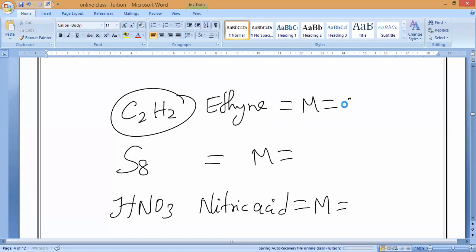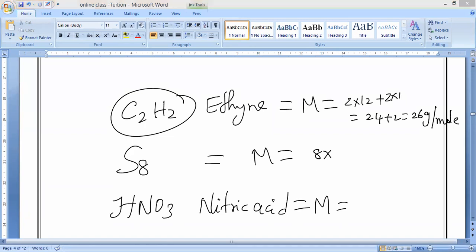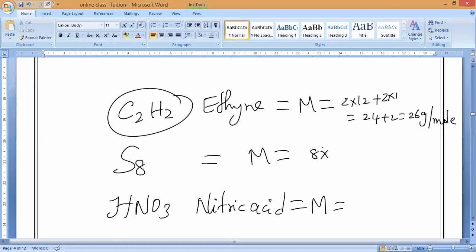C2H2: 2 into 12 is 24, plus 2 into 1 is 2, which equals 26. So 26 gram per mole. Next, S8: 8 into sulfur. Sulfur is 32 u. 8 into 32 equals 256. So 256 gram per mole.